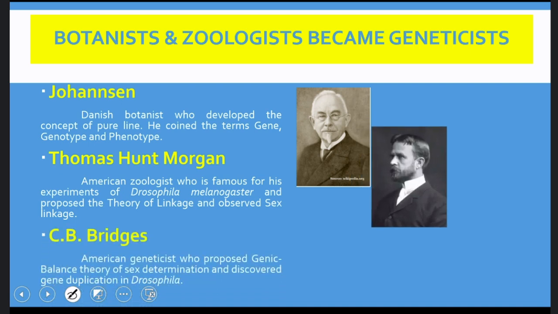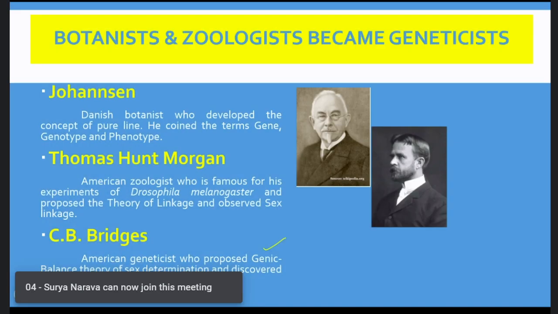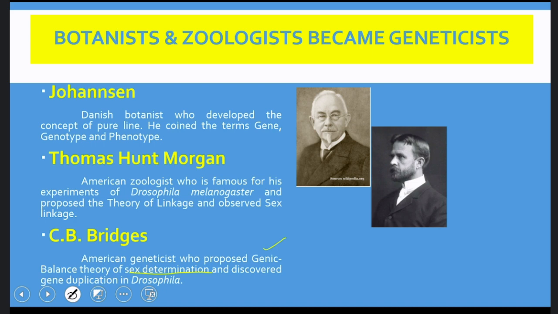And then came another scientist, C.B. Bridges. He is also an American scientist. He proposed the genic balance theory of sex determination. So there is a topic in your syllabus called sex determination, and in sex determination, sex is determined by the balance between the genes present on autosomes and allosomes, which is called genic balance theory. That theory was proposed by C.B. Bridges, who also discovered the process of gene duplication in Drosophila.